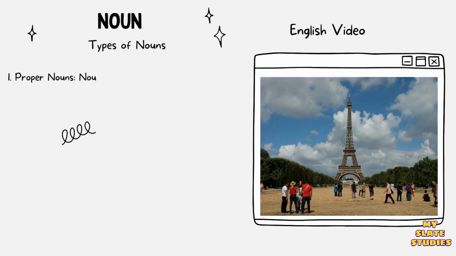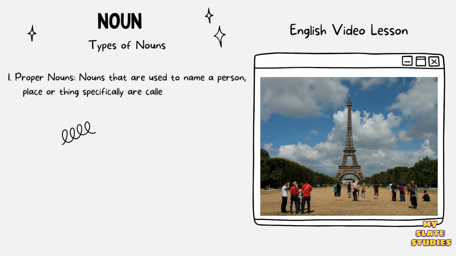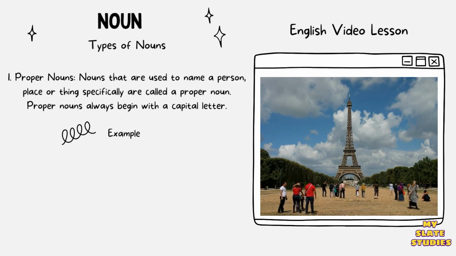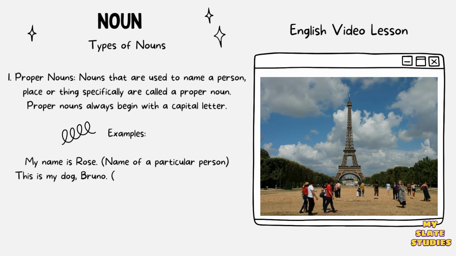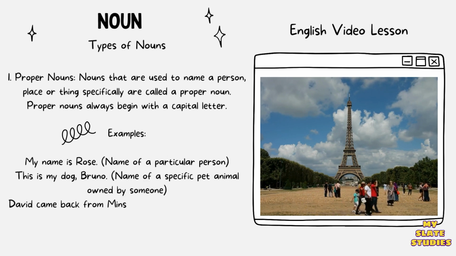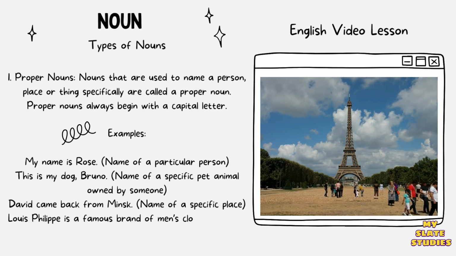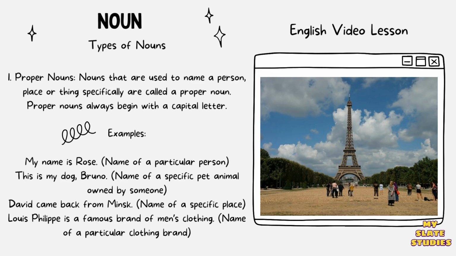Types of nouns. 1. Proper nouns. Nouns that are used to name a person, place, or thing specifically are called proper nouns. Proper nouns always begin with a capital letter. Example: my name is Rose. Name of a particular person.